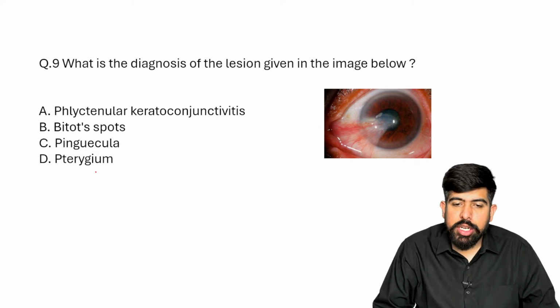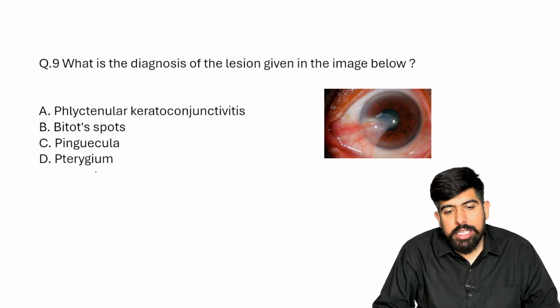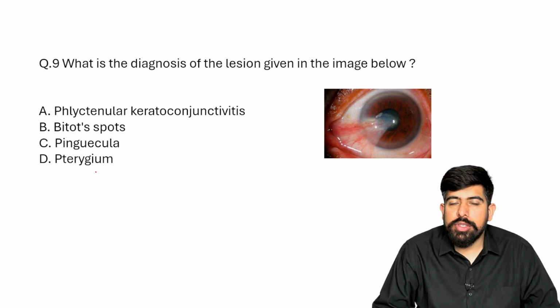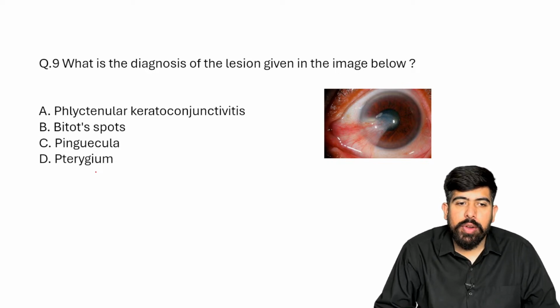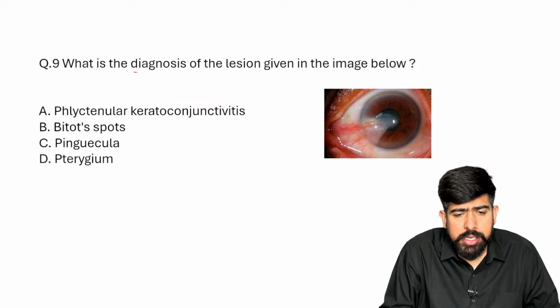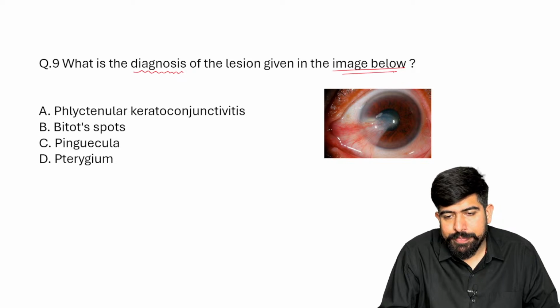And the next question I'm showing you in front of your screen. I hope you will reply in the chat box. Guys who are watching live, please listen to this question and check the image based question, right? What is the diagnosis of the lesion given in the image below?